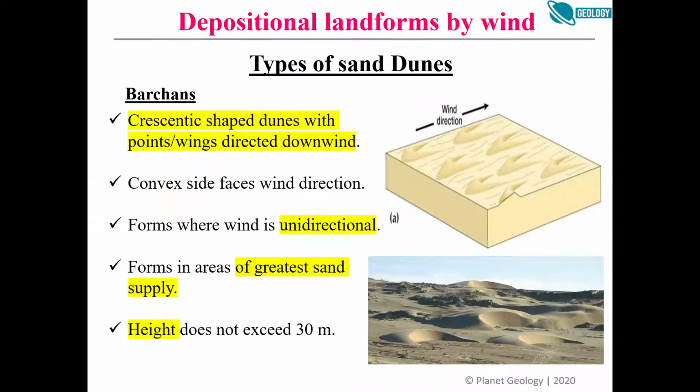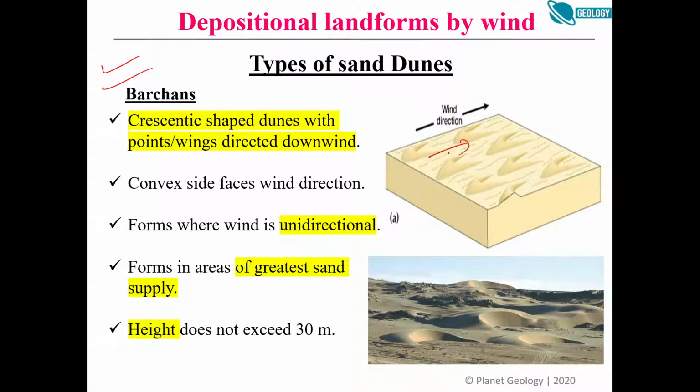Star dunes form due to variable wind direction. Wind direction is here, here, and here. You will get star-like dunes. This is also rare, but you can find it in almost all deserts, especially when there is fluctuation in the wind, right? I've included detailed slides. You can go through them for more content.